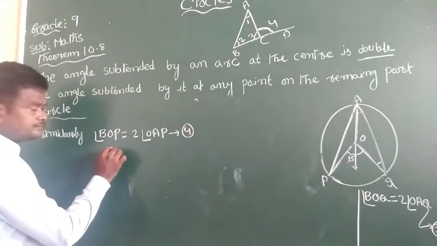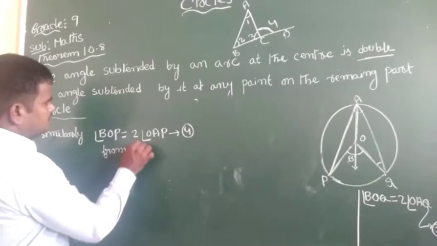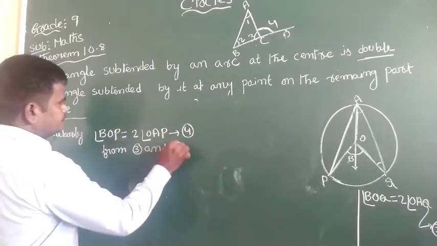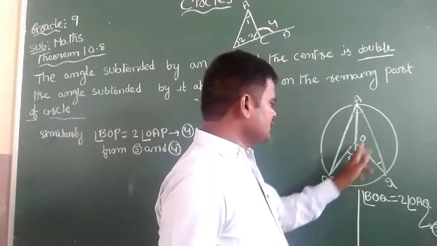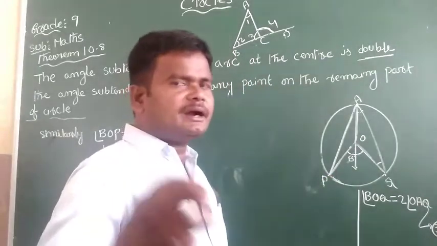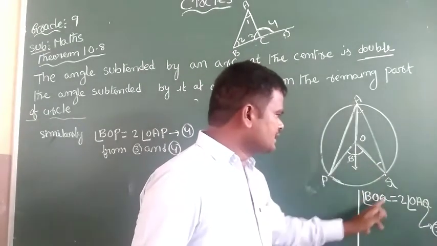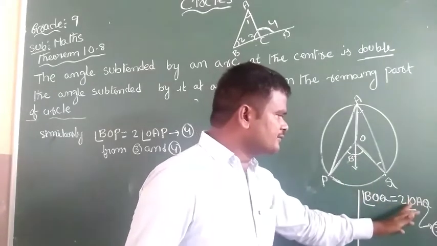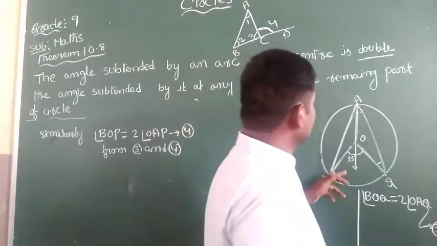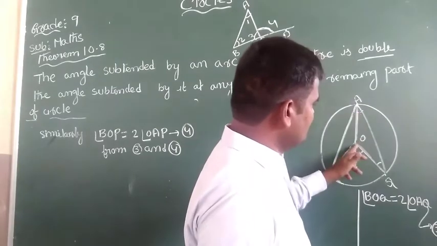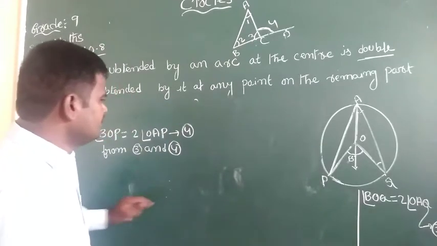From 3 and 4, we add these two equations. On the left side, angle BOQ plus angle BOP, and on the right side, 2 times angle OAQ plus 2 times angle OAP.